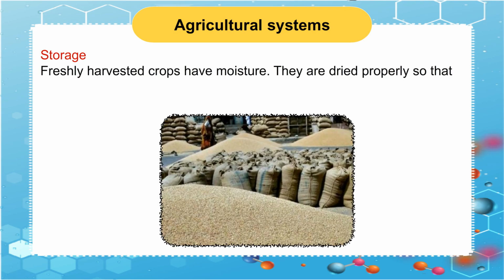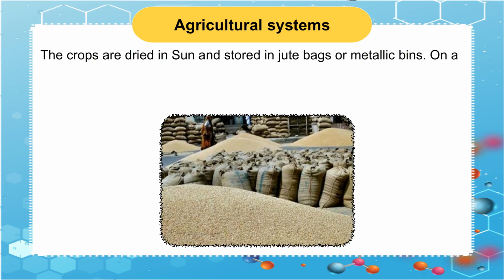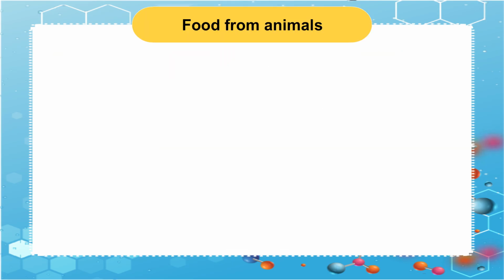Storage. Freshly harvested crops have moisture. They are dried properly so that they can be stored for longer time. The crops should be safe from moisture, insects, rats and microorganisms. The crops are dried in sun and stored in jute bags or metallic bins. On a large scale, the grains are stored in silos.